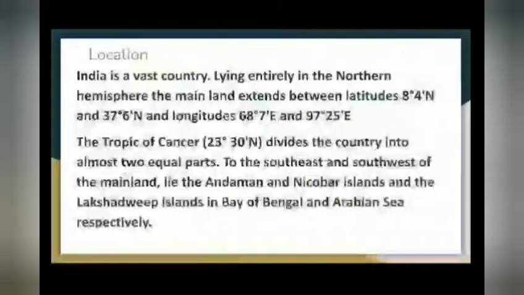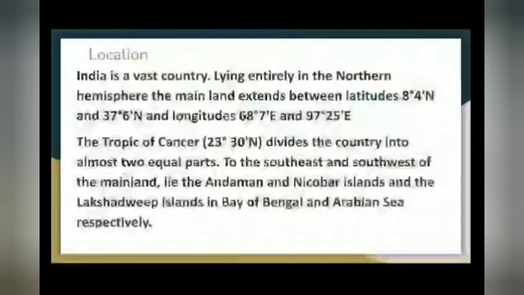India is a vast country lying in the northern hemisphere. The mainland extends between latitudes 8°4' north and 37°6' north, and longitudes 68°7' east and 97°25' east.